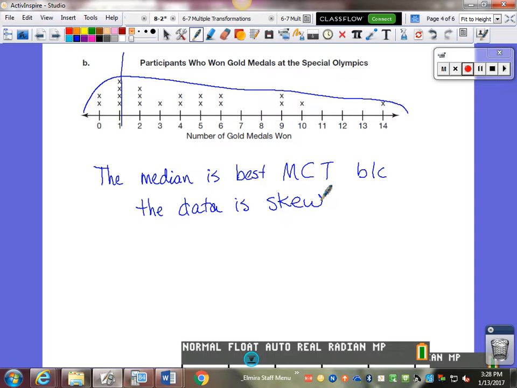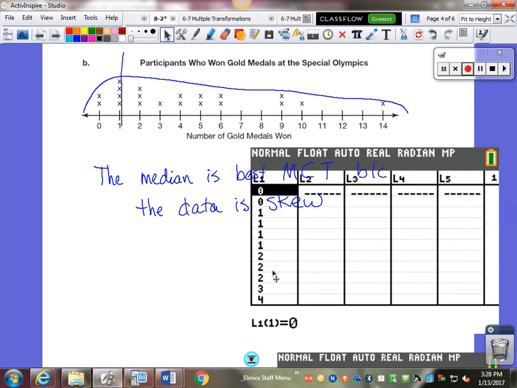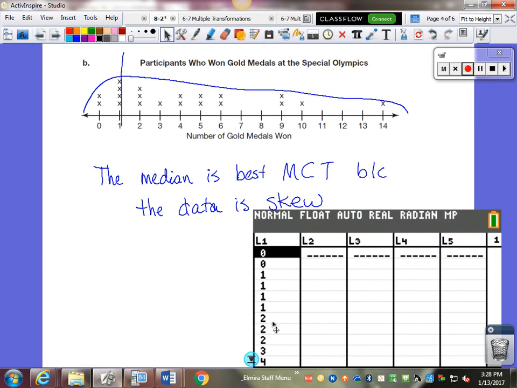So if I want to figure this out, I go into my L1 and, stat, edit, and if there's 2 X's above the 0, I put 2 zeros in my L1. Then there's 4 X's above the 1, so 4 ones. 3 twos, and so on.